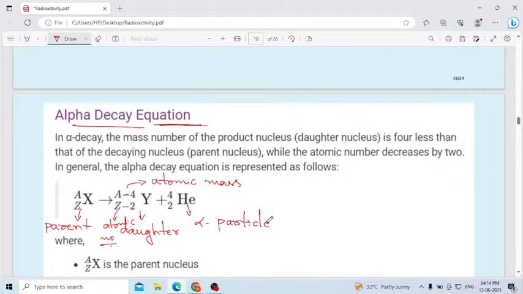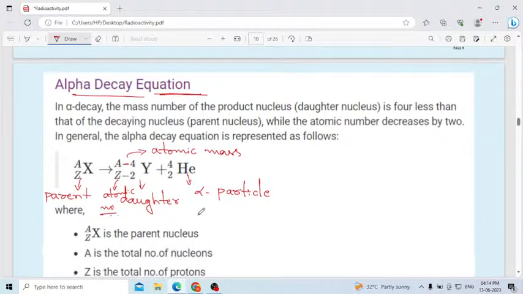You can ask one question: why ma'am, here only helium is released? Why not another atom? Listen here, according to the law of conservation of energy, how much mass is converted into energy or vice versa. How much atomic mass is lost, how much atomic number is lost, it has to be compensated with the helium atom.